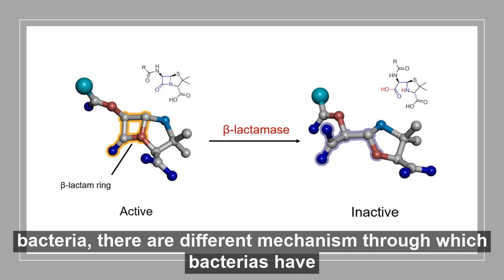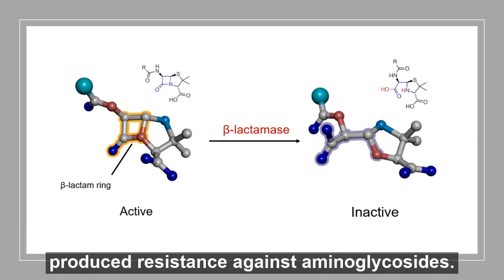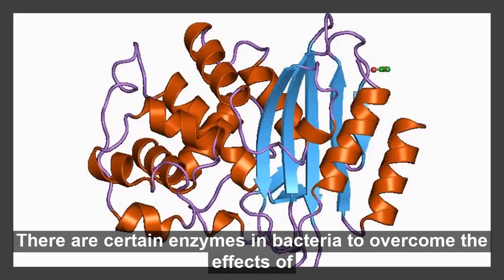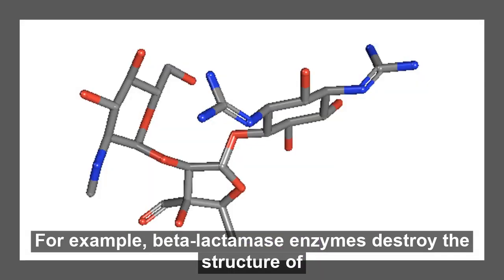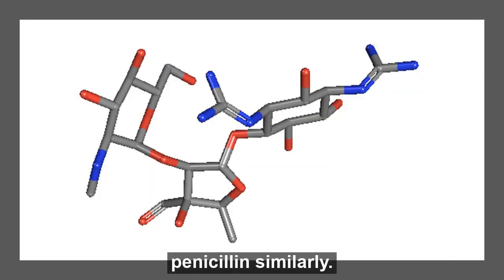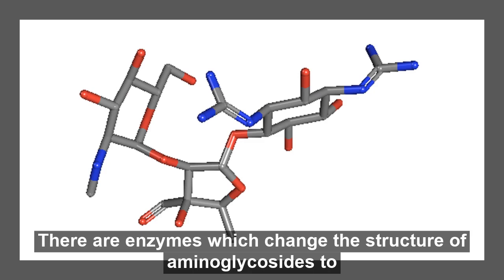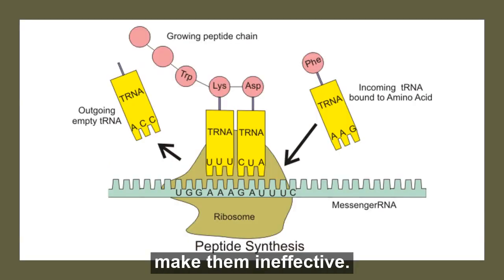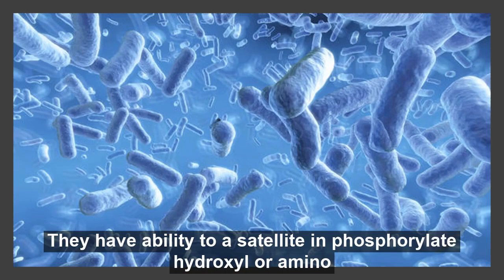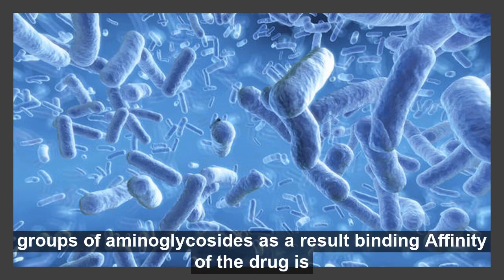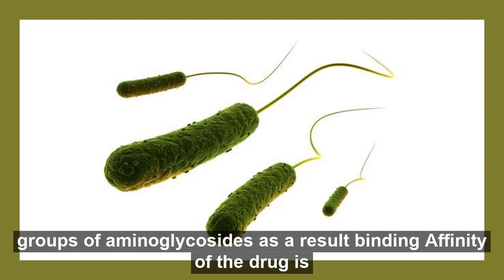There are different mechanisms through which bacteria have produced resistance against aminoglycosides. There are certain enzymes in bacteria to overcome the effects of antibiotics. For example, beta-lactamase enzymes destroy the structure of penicillin. Similarly, there are enzymes which change the structure of aminoglycosides to make them ineffective. These enzymes are called aminoglycoside modifying enzymes, or AME. They have the ability to acetylate and phosphorylate hydroxyl or amino groups of aminoglycosides. As a result, binding affinity of the drug is decreased.